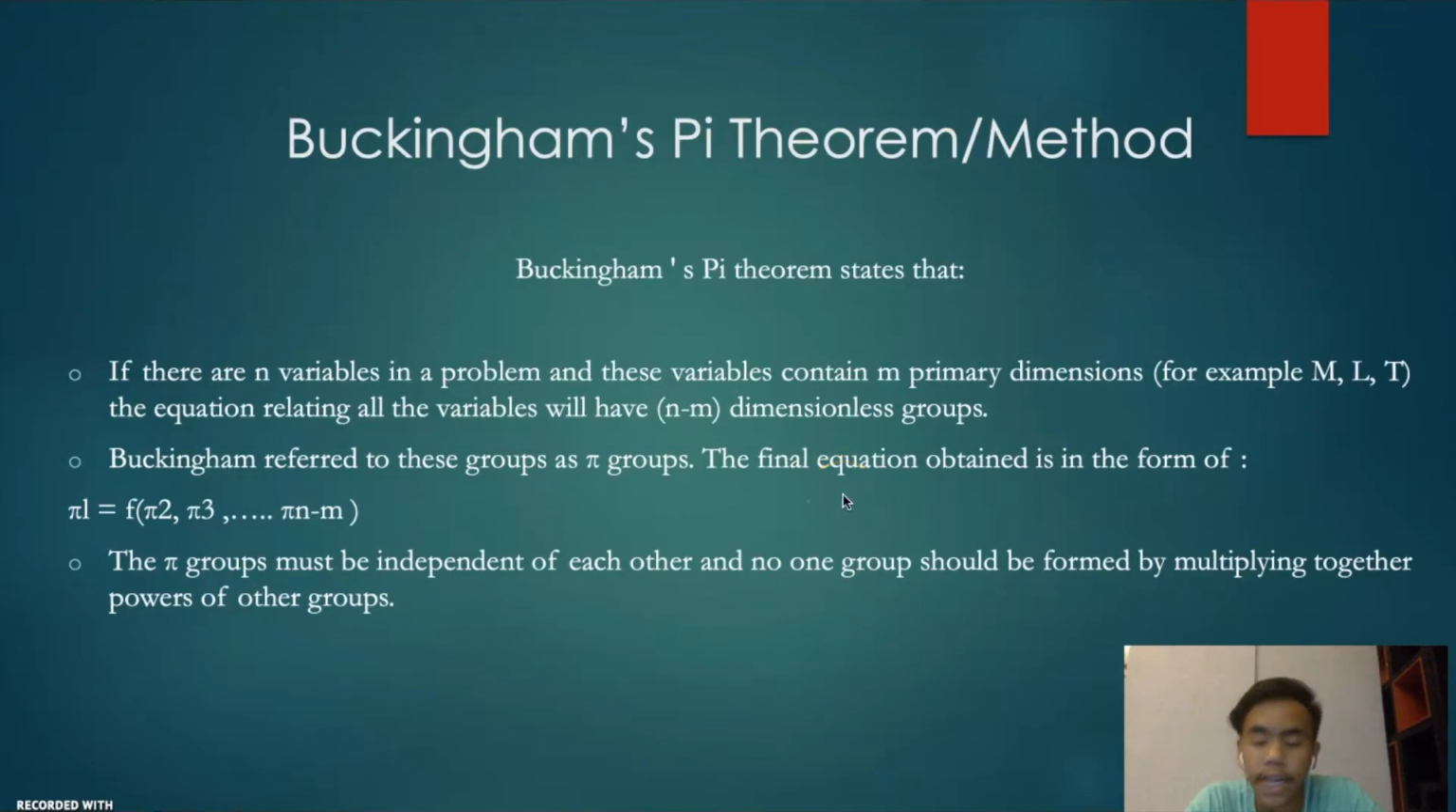Now, the last one is the Buckingham's pi theorem method. Buckingham's pi theorem states that if there are n variables in a problem and these variables contain m primary dimensions, for example mass, length, and time, the equation relating all the variables will have n minus m dimensionless groups, dimensionless which means they have no unit. Buckingham referred to these groups as pi groups. The final equation obtains the form of pi 1, 2, 3, and so on.